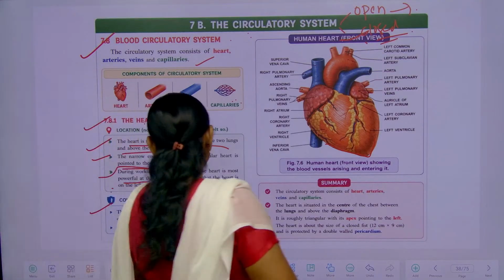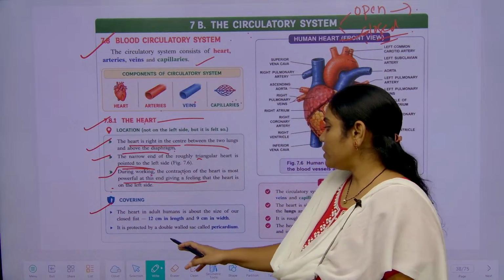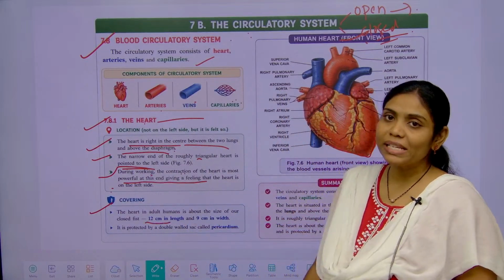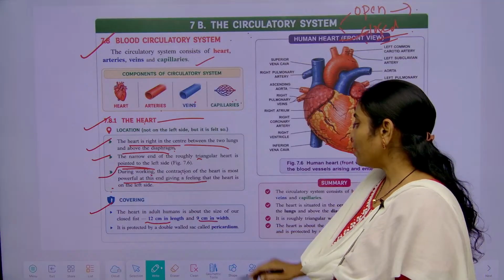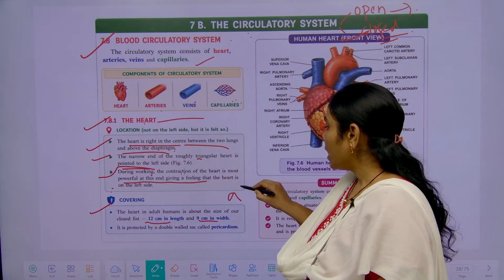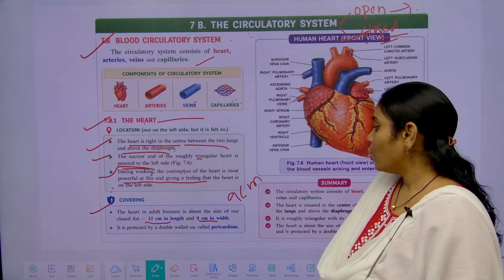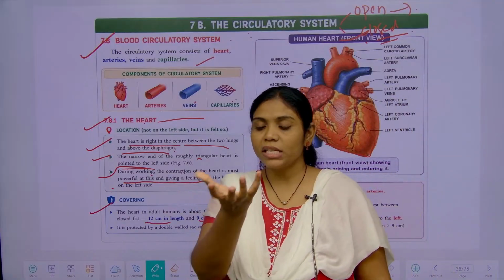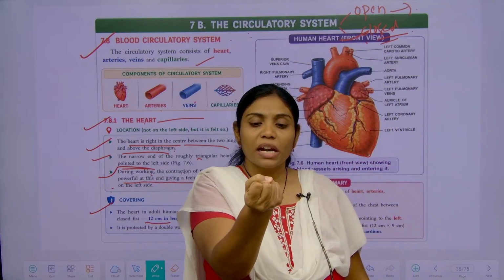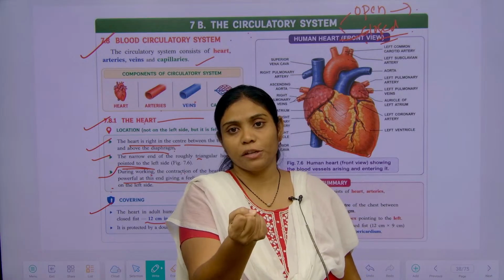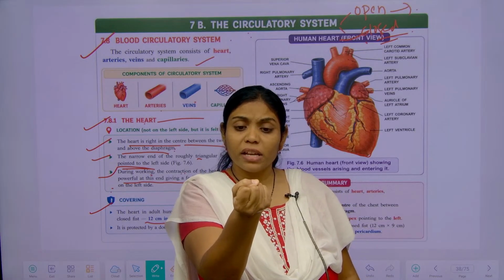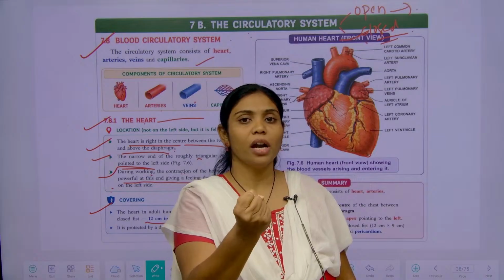What is the length of the heart? It is 12 centimeters in length and 9 centimeters in width. Everybody's heart is about the size of their own clenched or closed fist.